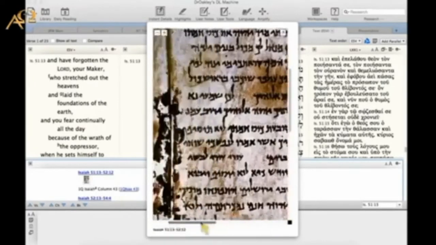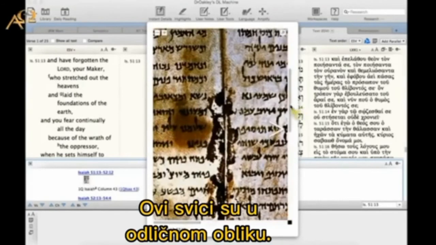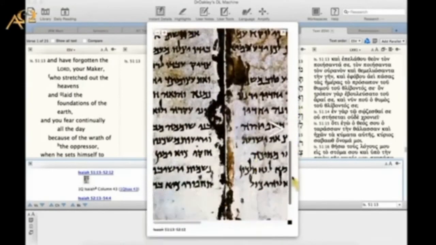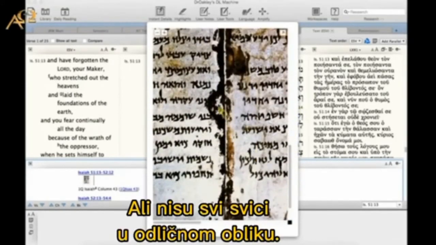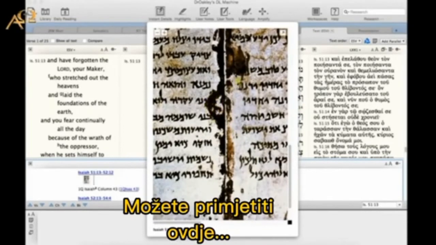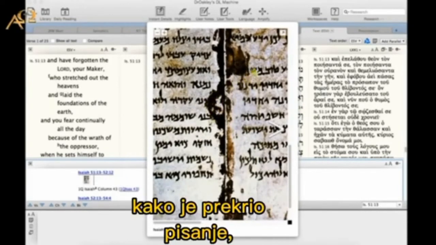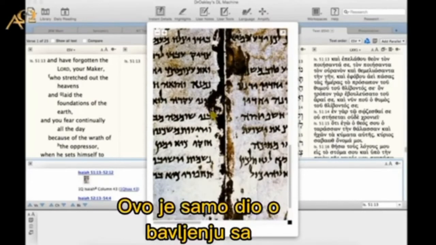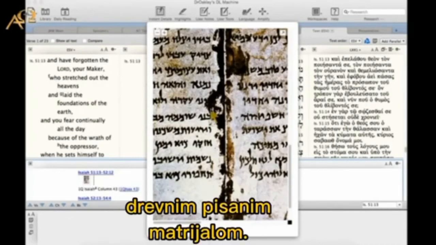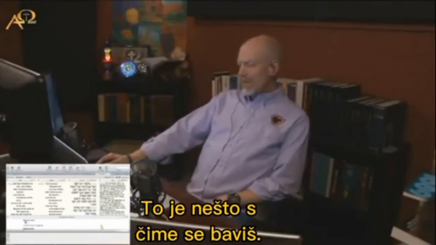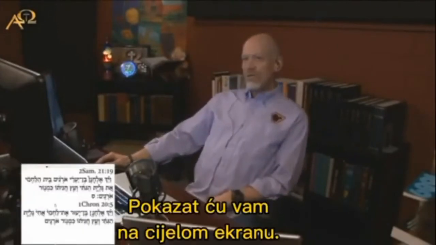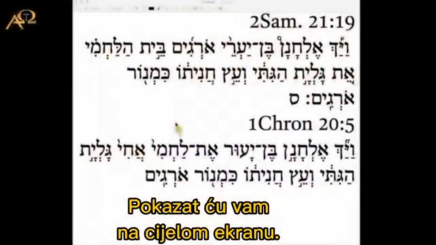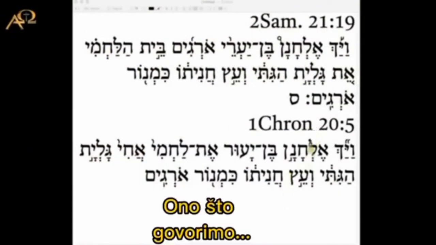I mean, these scrolls are in excellent shape, but not all scrolls are in excellent shape. And you can see here how some, like right here, it's gotten into the writing at this point. This is just a part of dealing with ancient writing materials and things like that. That's just something that you're dealing with. Let's go to this screen, full screen, thank you. All right, so what we're saying is